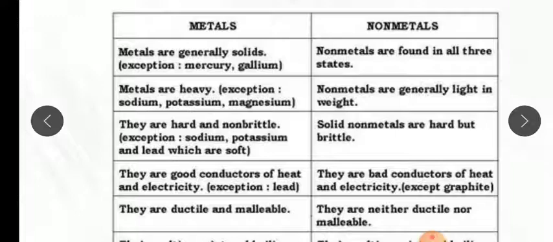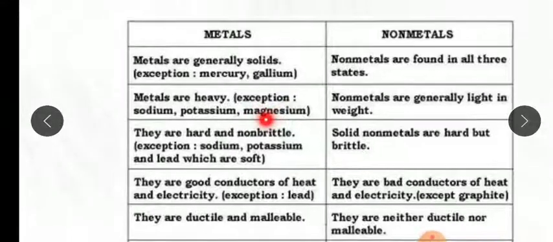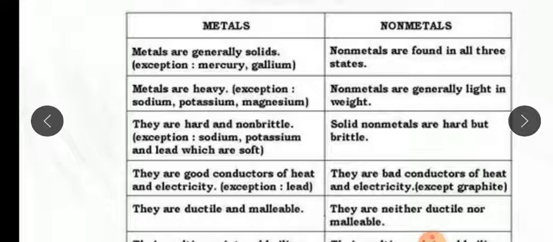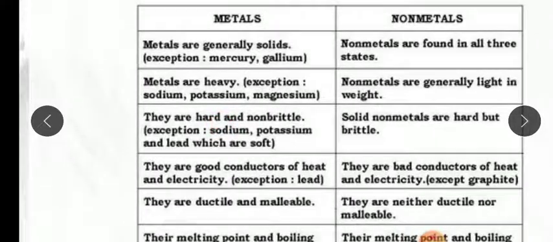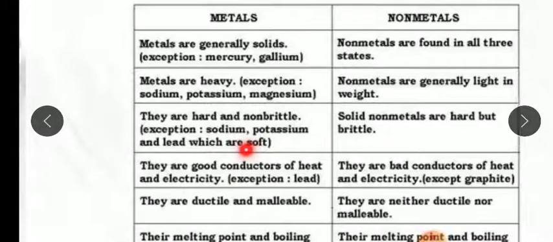Now metals are heavy, they have very high density, except sodium, potassium and magnesium, which are not heavy. But non-metals are generally light in weight, and mostly gases. Metals are hard and non-brittle, but exceptions are sodium, potassium and lead, which are soft.